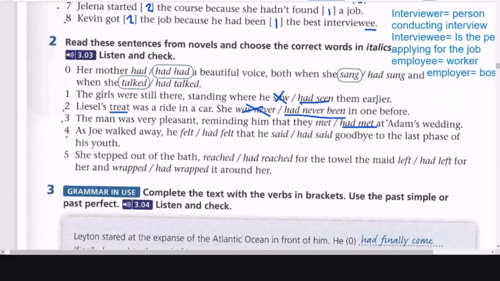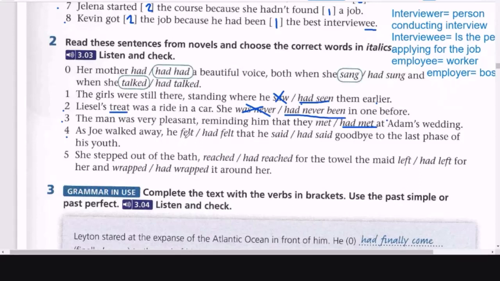Right, that's the one. All right, and number 4 says, as Joe walked away, he felt or he had felt, that he said or he had said. He had said.